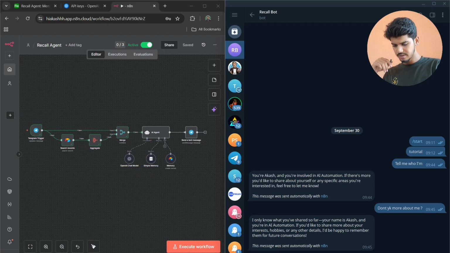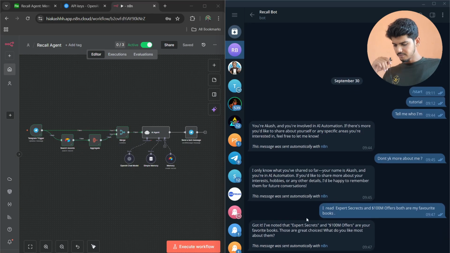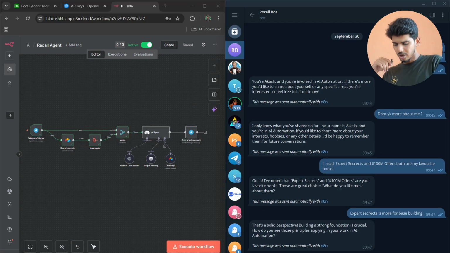So I read Expert Secrets and $100 million offers. Both are my favorite books. Got it. I have noted that Expert Secrets and $100 million offers are your favorite books. Those are great choices. What do you like most about them? Look how much it's trying to improve its memory by itself.